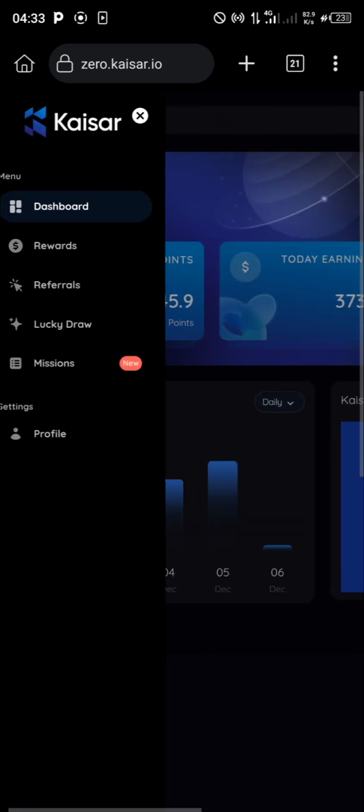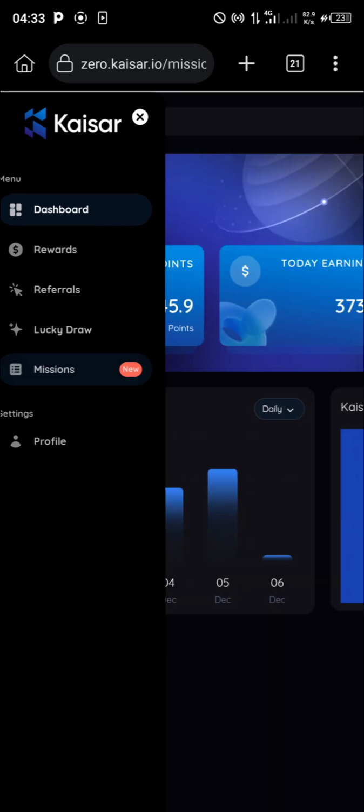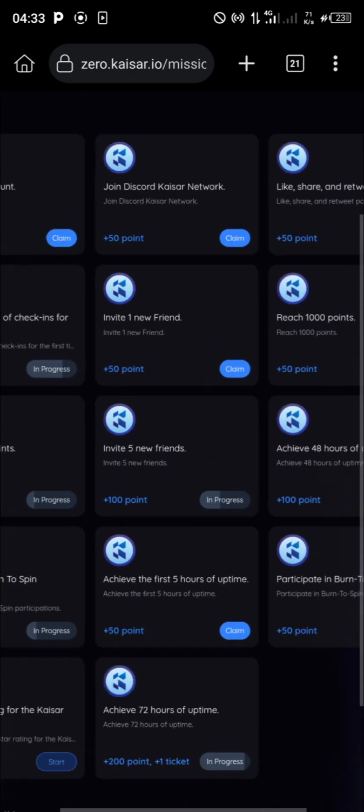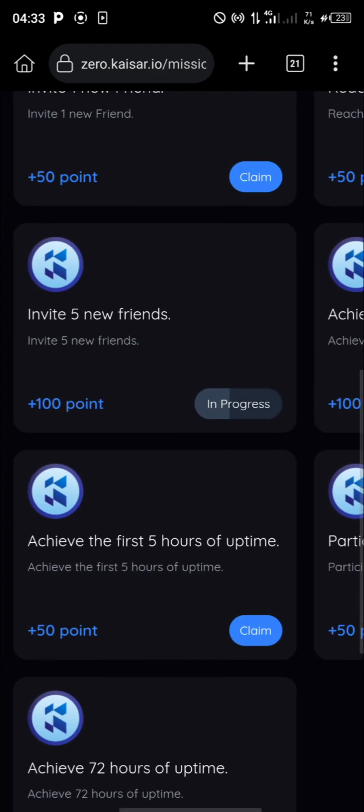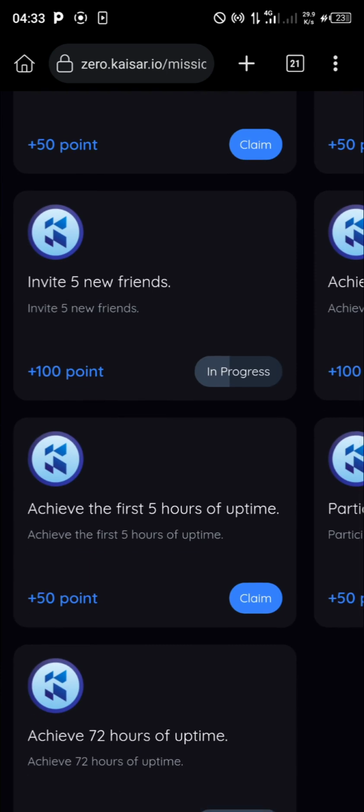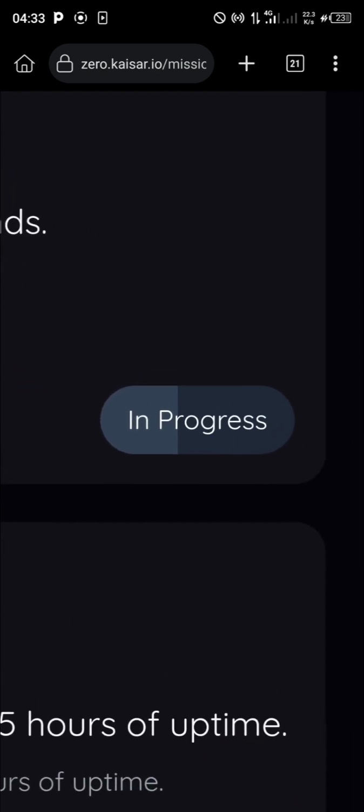Heading back to missions. Now, achieve the first 5 hours of uptime. Once you have been able to do that, then you will be able to claim. But before then, any task that you are given here, once you attempt to do it, it will show in progress, as you can see here.